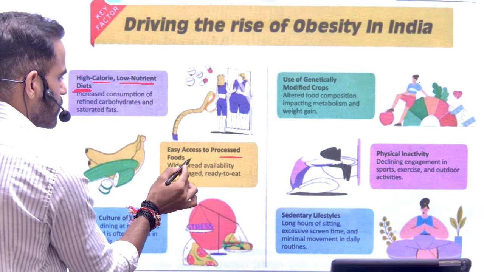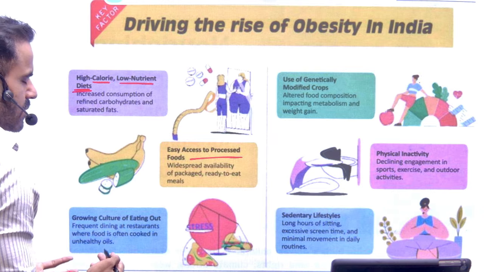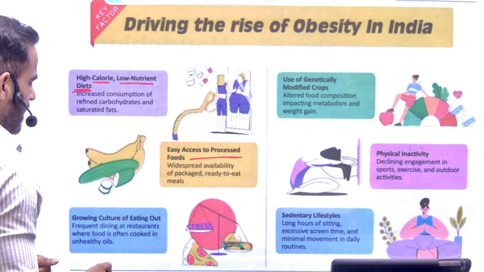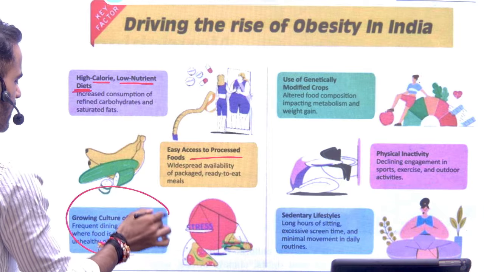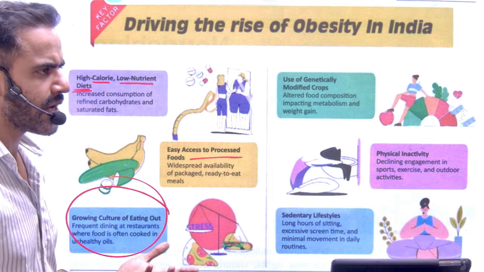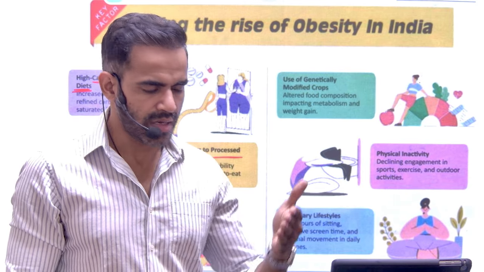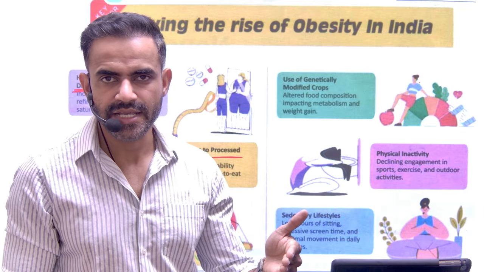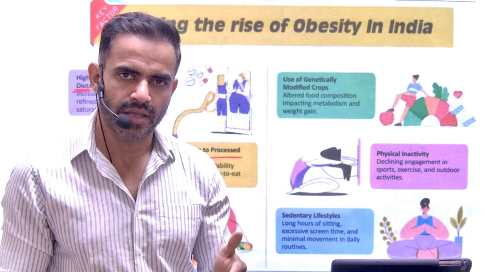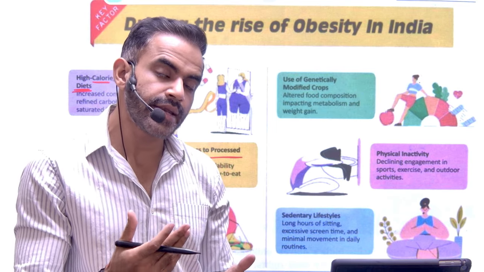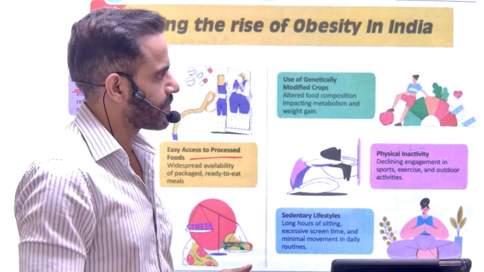They are very easy to eat, in a very simple sense. Convenience is there. Then there is a growing culture of eating out, dining out. Basically it means you won't cook at home, you will go out to eat. Now again, this is connected to the rising urbanization and rising income level. In rural areas, these patterns are relatively less in comparison to urban ones.